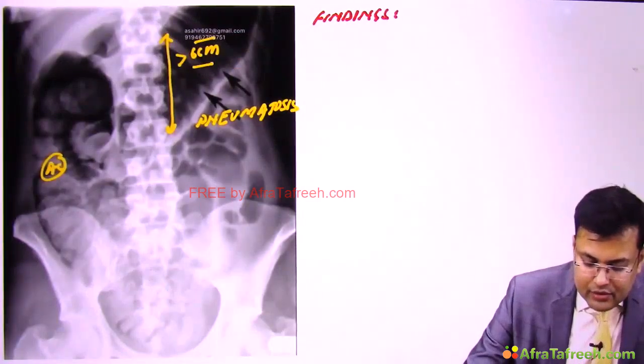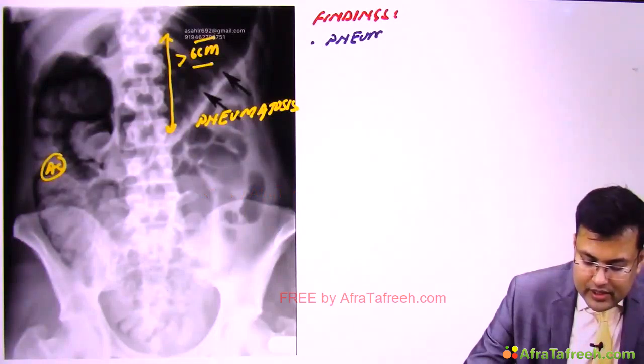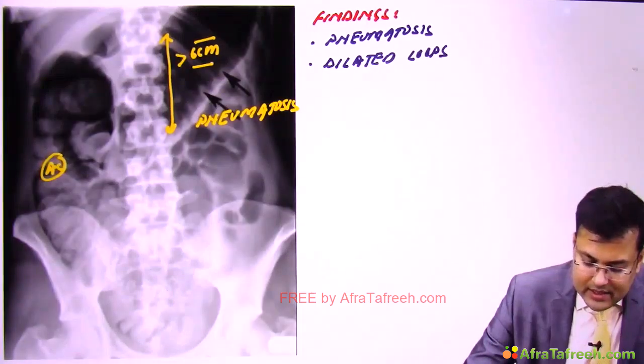First, you noticed that these patients have pneumatosis. What else did you notice? Dilated bowel loops placed peripherally.